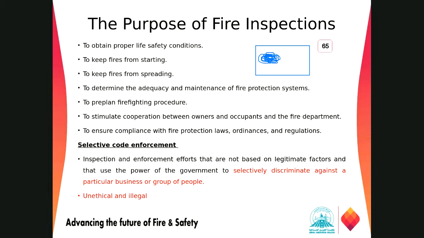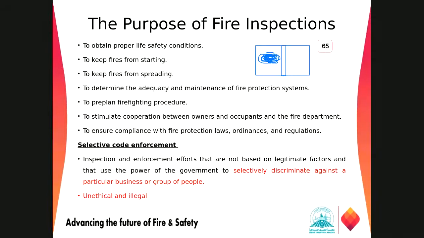And to keep fire from spreading. Even if there is a fire, we have to keep it from spreading by using compartmentation or a passive fire protection system. A fire will be only within a room and it should not go to the other areas, because of the passive fire protection system requirement as per the NFPA Life Safety Code or other international building code.